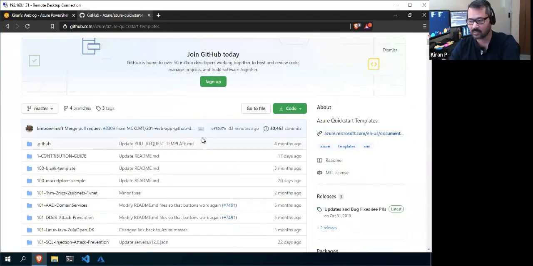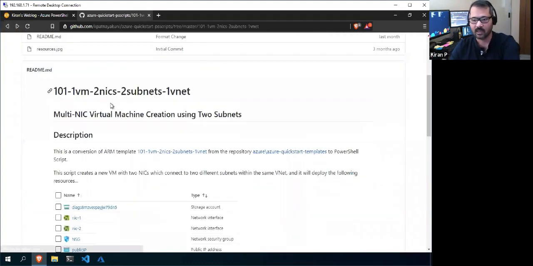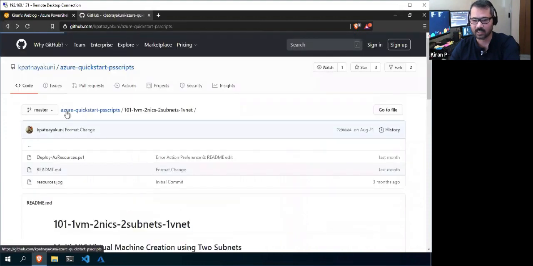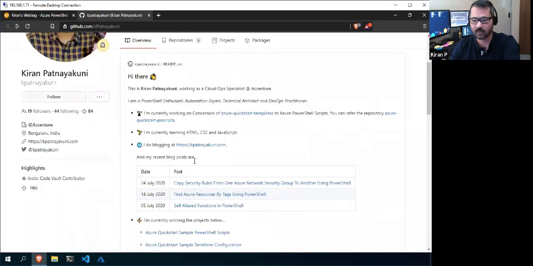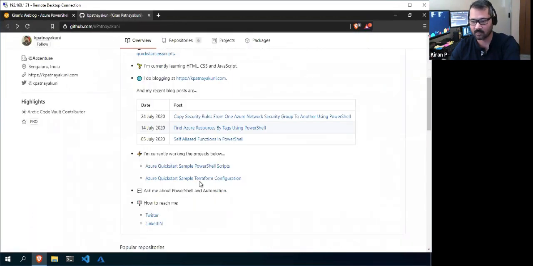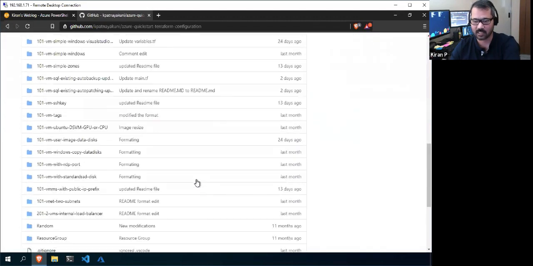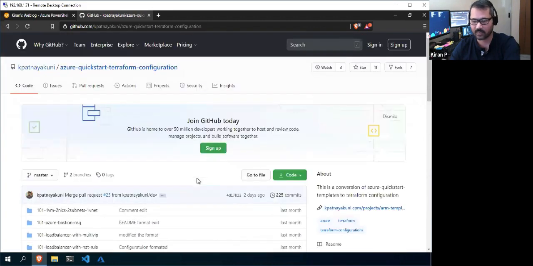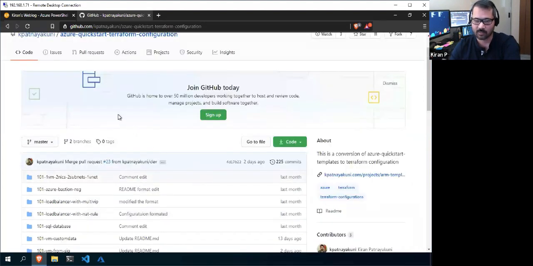If you are interested, just come here and you can refer. You can also fork my repository and contribute. I'm always welcome. And with a few of my colleagues, I'm maintaining the Terraform configuration samples as well. So these are all the Terraform configurations that we are keeping. If anybody is interested, you can refer to this repository.